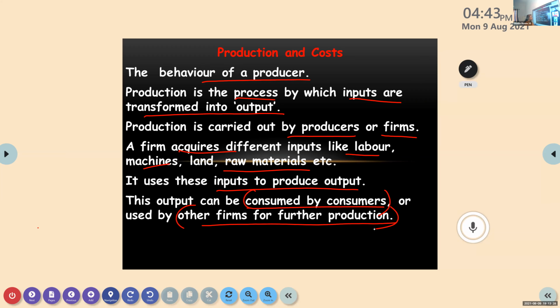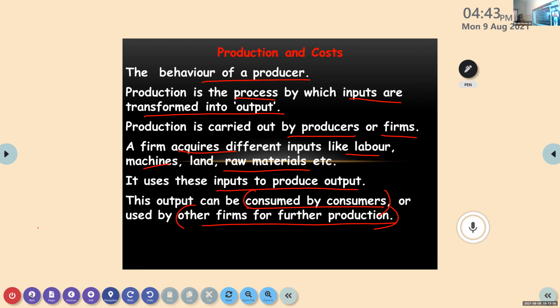Okay, so understand the difference between what we mean by directly consumed or directly used by the consumer. In the sense I told, a shirt which you are buying, you are going to use it directly. You are not using it for further production. Or you are gifting it to someone, it is not further production here. So it can be consumed by the consumers or it can be used by others for further production.